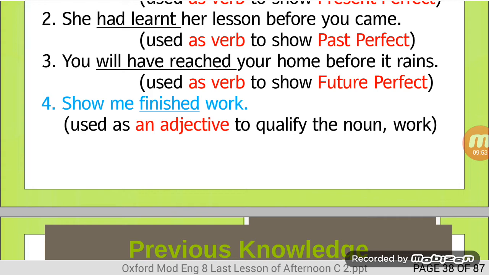So other than the main duty of the third form, it is being used as an adjective. So this is why the third form of the verb is called past participle form, because it is being used here as an adjective. Third form is also used to show an adjective, to qualify some noun.